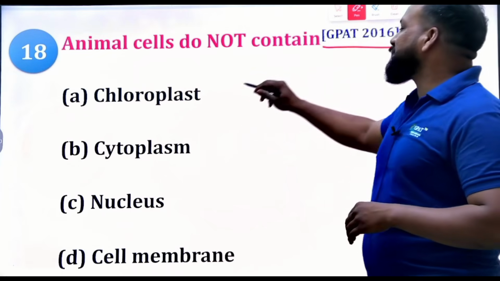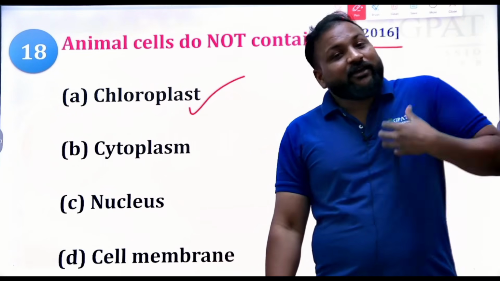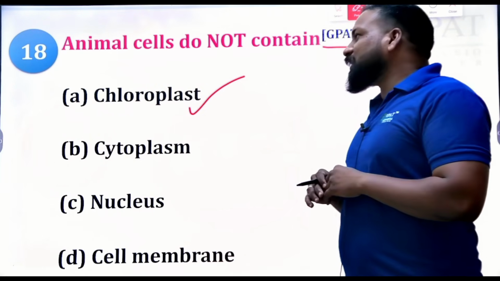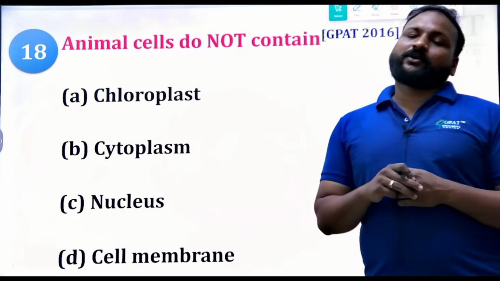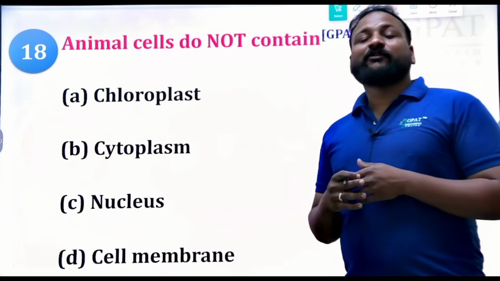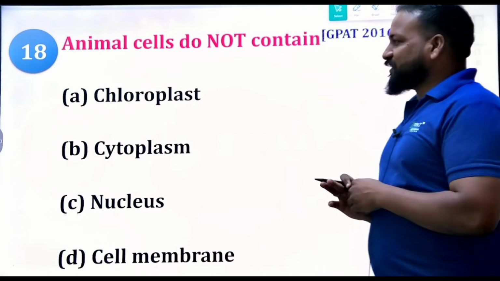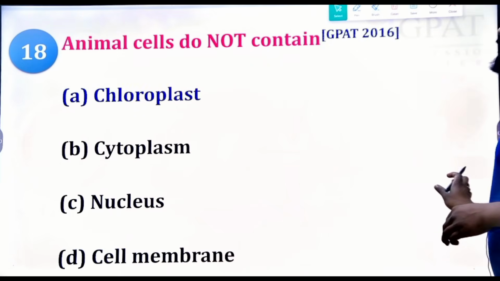That will be the right answer. Otherwise we may seem like an avatar or maybe a Hulk, right? Hulk will be in green color. Because if animal cells contained chloroplast, we might look like Hulk or Avatar. Just a joke. Yes, the right answer is that animal cells do not contain chloroplast.